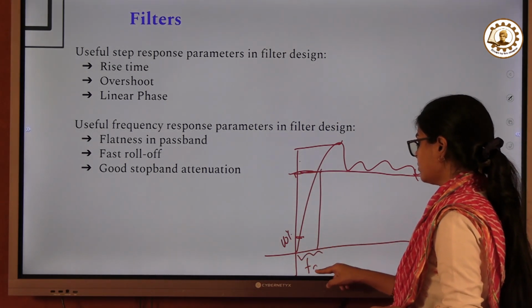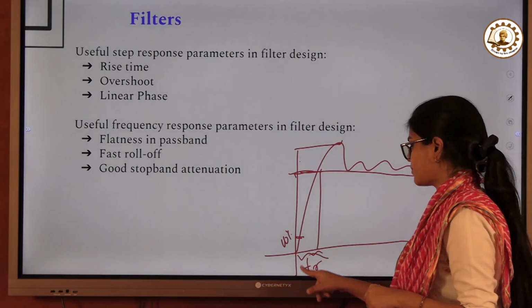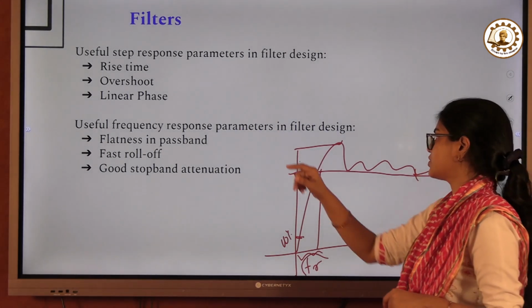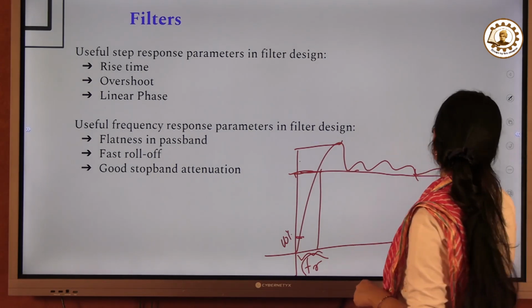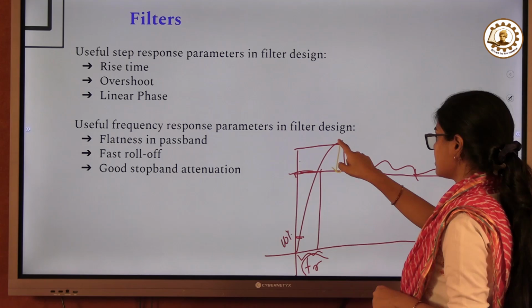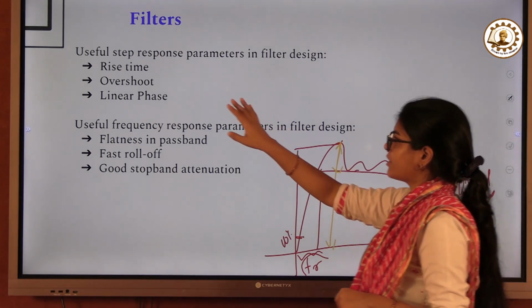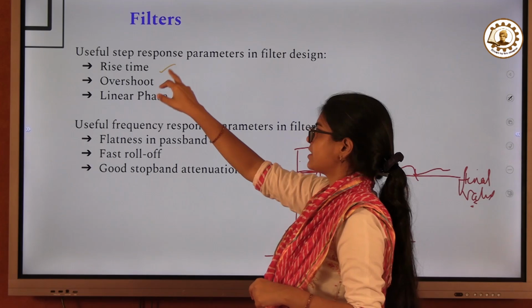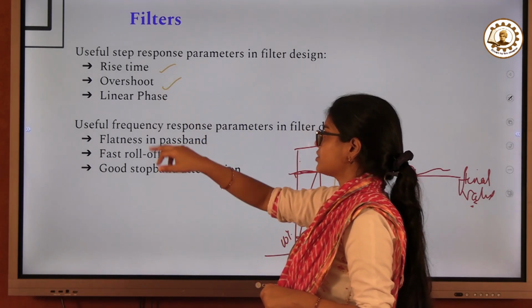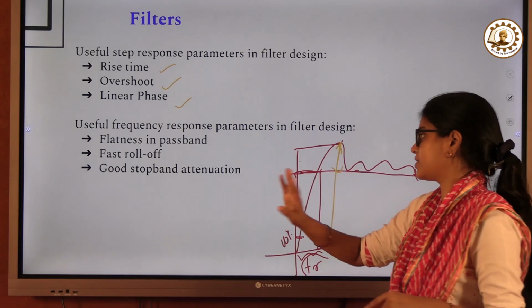So you have to work on this rise time, and you have to work on the overshoot. Overshoot is this full distance that you have over here. So when you are designing in the time domain, you have to see the rise time, you have to see the overshoot, and you have to see that it is linear phase. If it is symmetric, it will be linear phase.